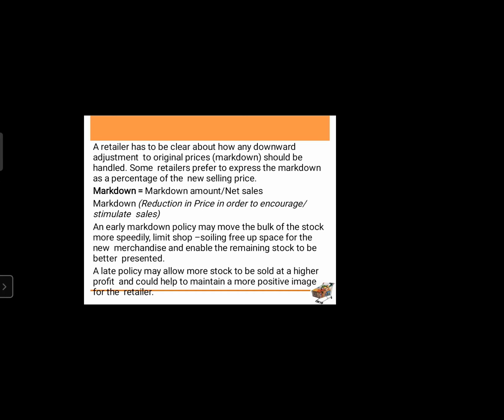A late policy may allow more stock to be sold at a higher profit and could help to maintain a more positive image for the retailer.